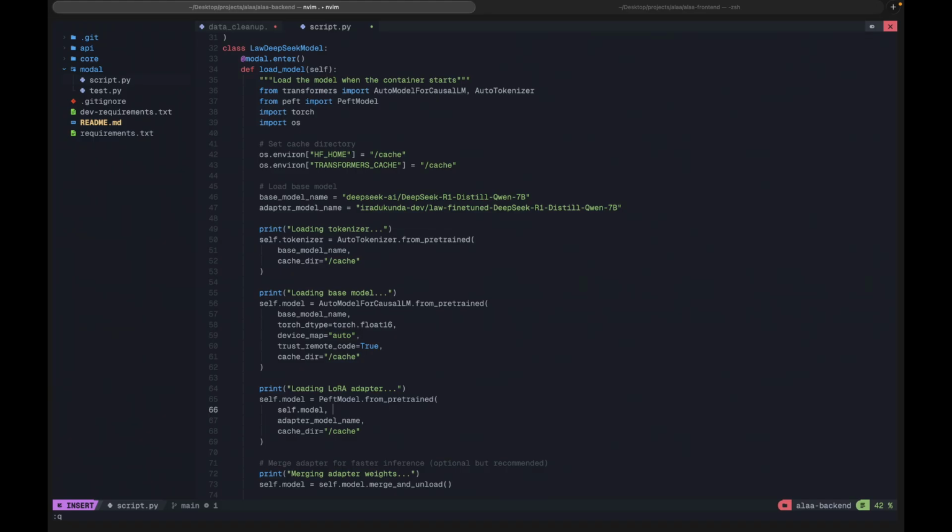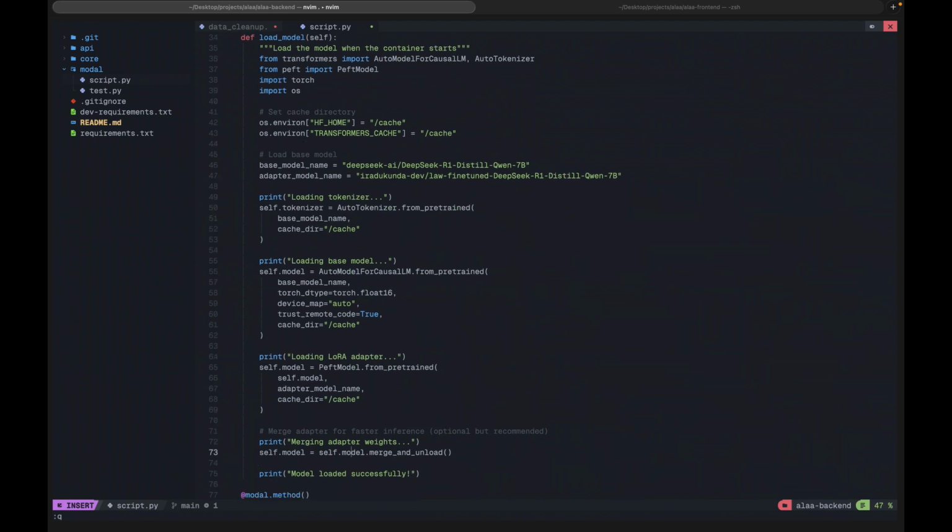Rather, it's a LoRA adapter that I created, and it's the one which is going to be put on top of the model so that it's fine-tuned. So this is loading up my adapter model. Then I merge the adapter weights, then merge all of that.